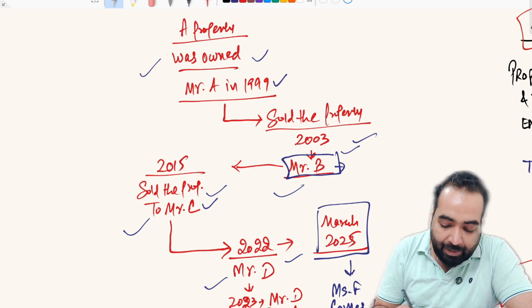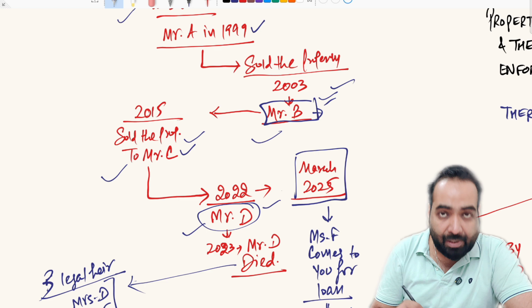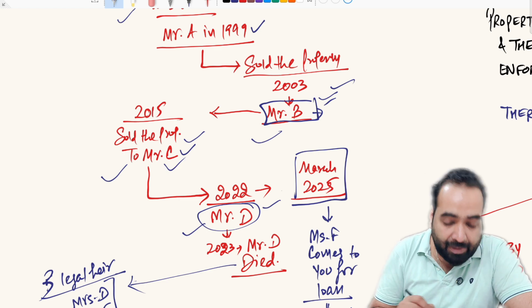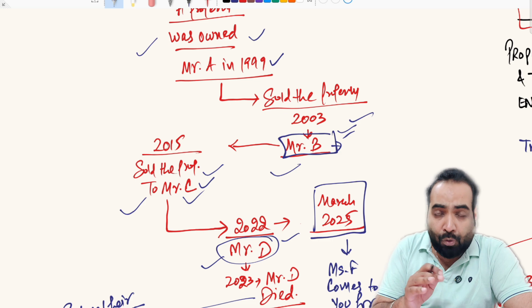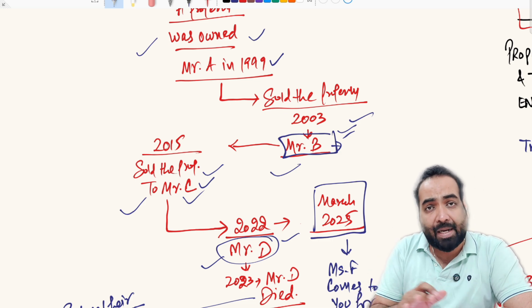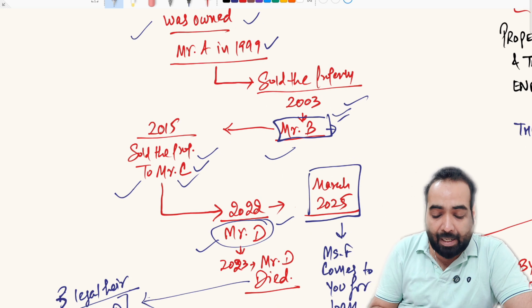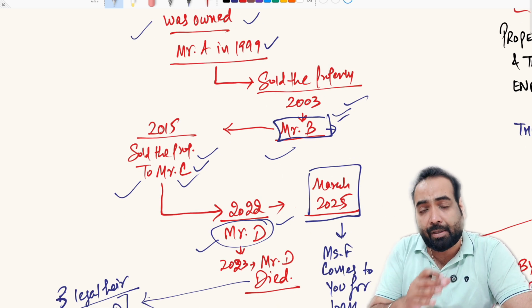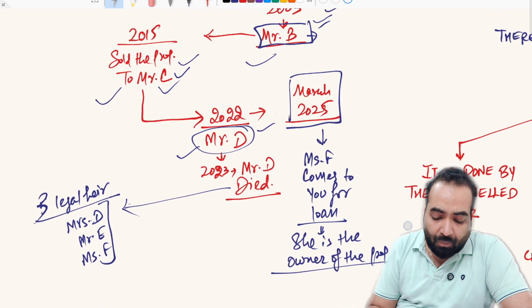In Mr. C's title deed, the seller name of Mr. B must be mentioned. Similarly, in Mr. D's title deed, the seller name Mr. C must be mentioned. So the chain is complete, with no blockage or break in that chain: A to B, B to C, C to D. That is called the chain deed, or the title chain of the property.